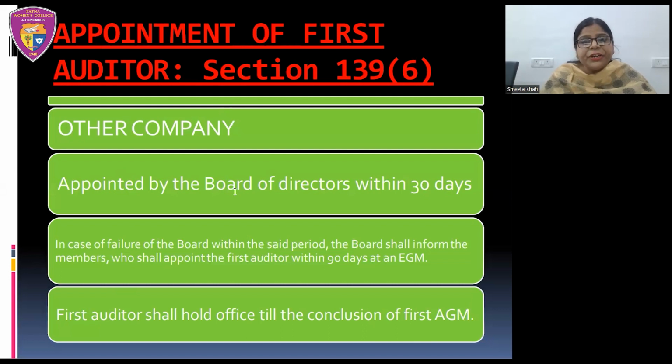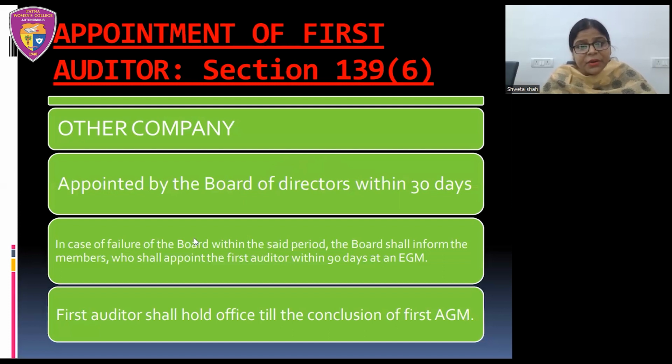So here the appointing authority is Board of Directors. They are empowered to appoint the first auditor, and the time period is within 30 days from the date of incorporation. So the Board of Directors shall appoint the first auditor within 30 days from the date of incorporation of the company.